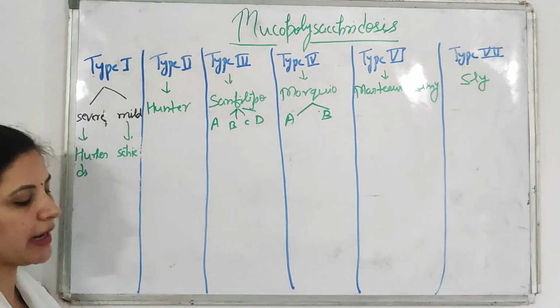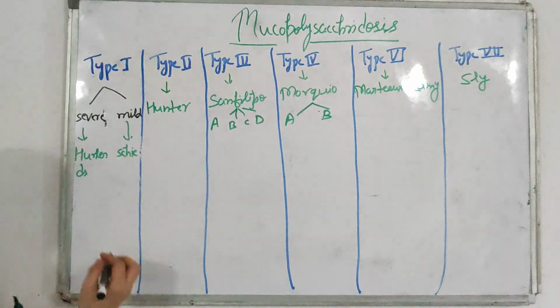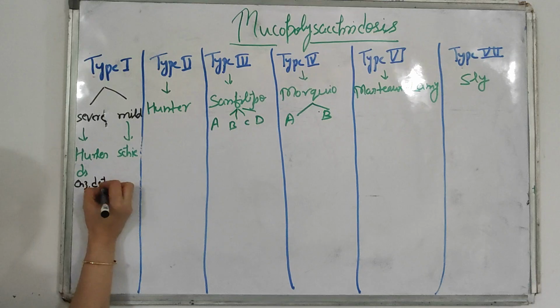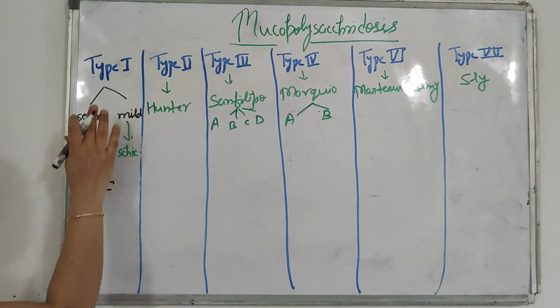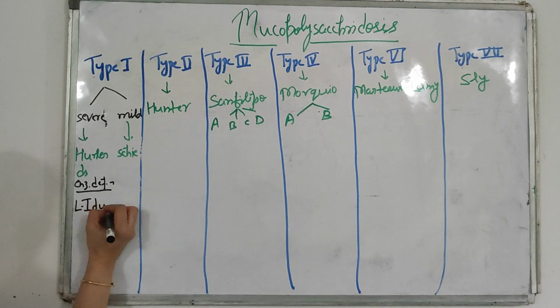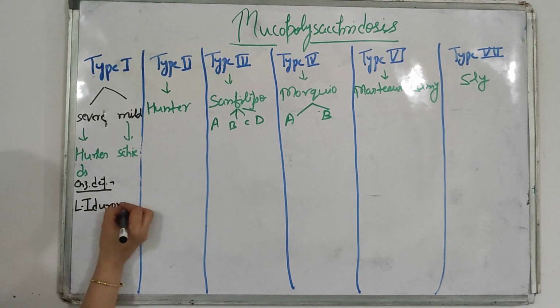Now let's understand what enzymes are lacking in this disorder. Enzyme deficiency: what enzymes are deficient in which disorder? In type 1 there is deficiency of the enzyme L-iduronidase.